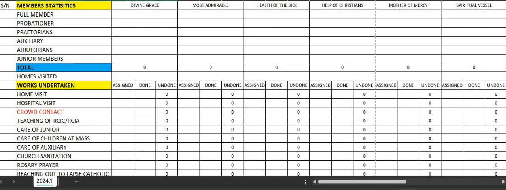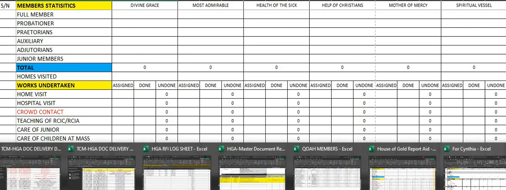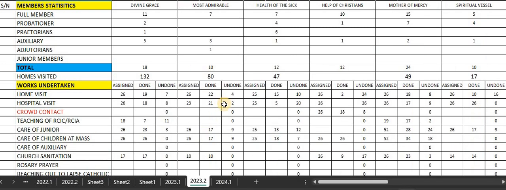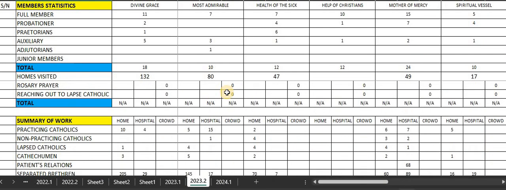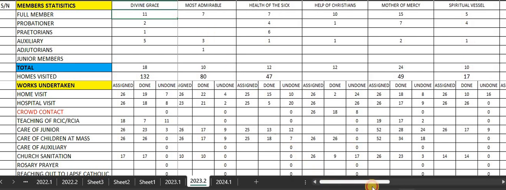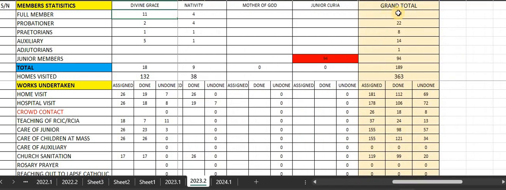Let me see if I can get a particular report. Okay, this is our latest report. This is the latest work I did. You can see Divine Grace, the full members 11/7, and at the end of the day we have 59 full members, 22 probationers, 8 praetorians, 14 auxiliary, 1 adjutorian, 94.